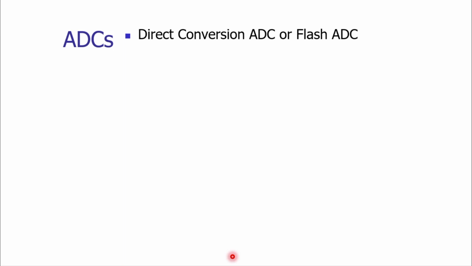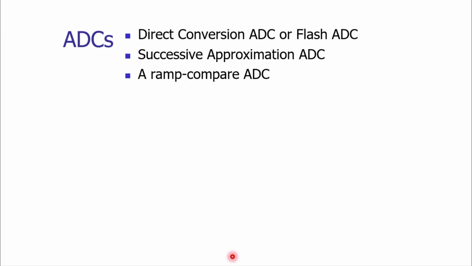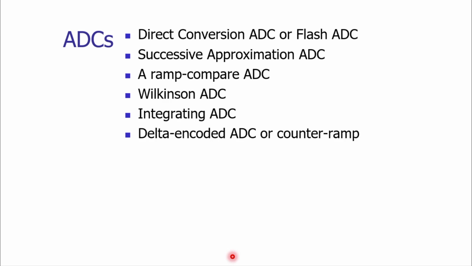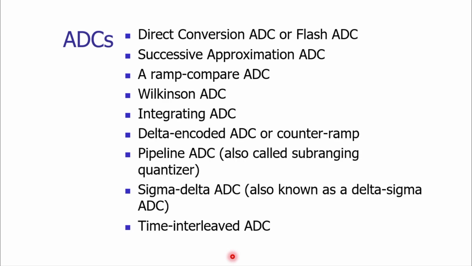These are direct conversion ADC or flash ADC, successive approximation ADC, ramp compare ADC, Wilkinson ADC, integrating ADC, delta encoded ADC, and many more.